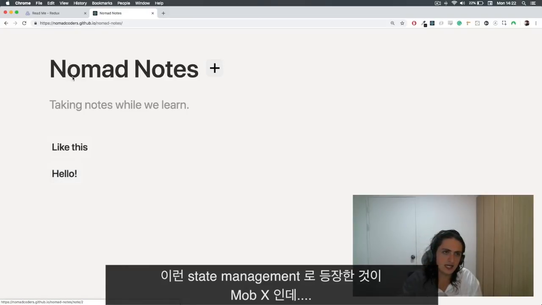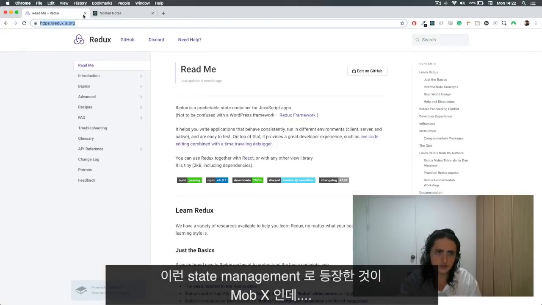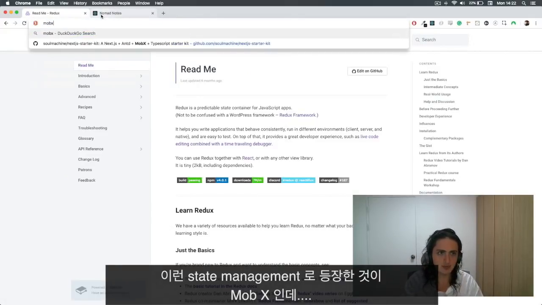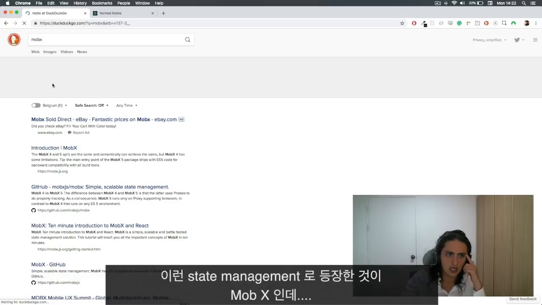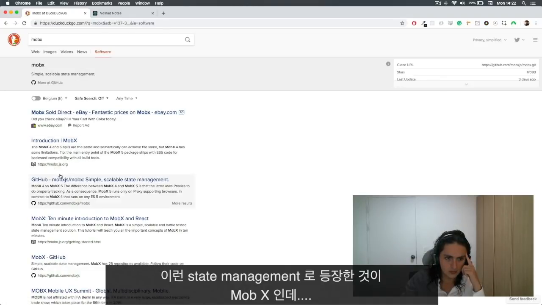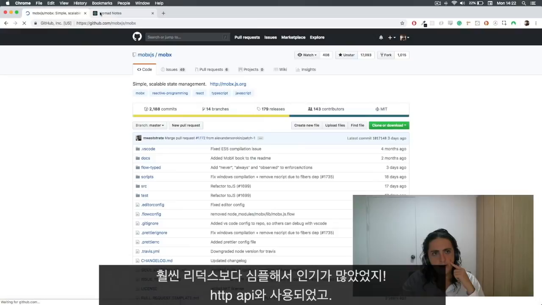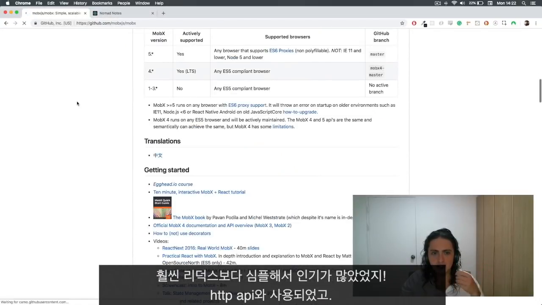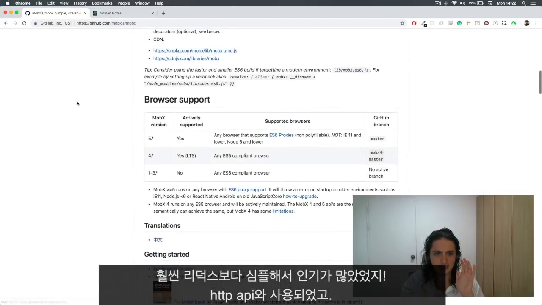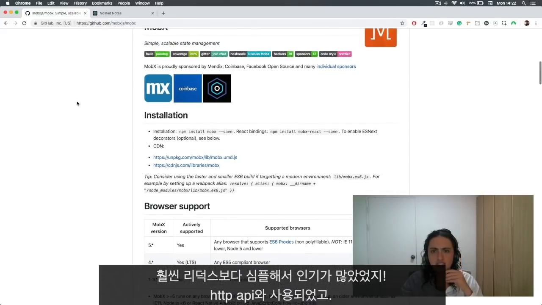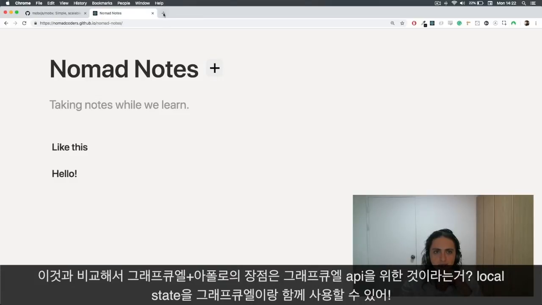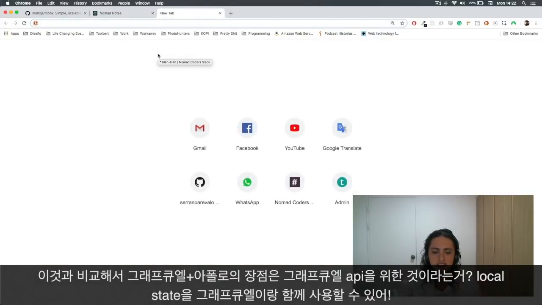This is when stuff like Redux were competing, because MobX was a library to replace Redux for state management, simpler than Redux, and people used it, people liked it, and it was great. But this was all mostly used with HTTP APIs. Now the good thing about GraphQL Apollo is that it's for GraphQL APIs, and you can mix this local state with the GraphQL local state in a very seamless way.